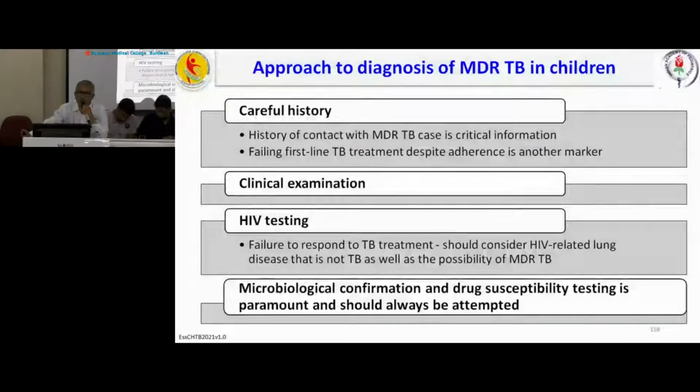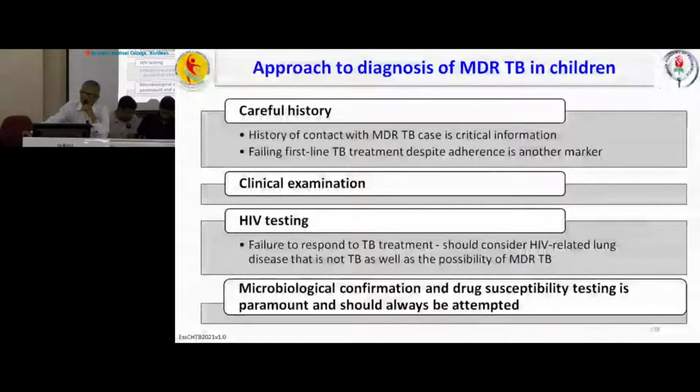We have to confirm that from the history and clinical examination, whether there is any lymph node enlargement, pleural effusion, pneumothorax, mediastinal shifting, liver and spleen enlargement, ascites. All features should be tested. That means every organ, and we know every organ of our body may be affected by TB, and that is more so in children, from meningitis to ascites. Then HIV testing is a must. Even if the patient is improving, HIV testing is a must.